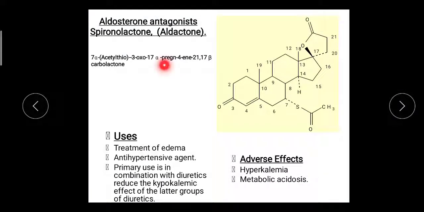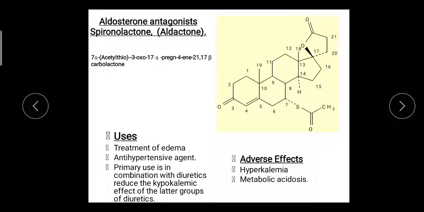This ring is pregn-4-ene. EN indicates a double bond, and 4 indicates the double bond is present after the 4th carbon. Inside the ring the double bond is present, and the configuration of the 17 carbon is the beta configuration, and at the 17th position there is a carbolactone ring. This is the lactone ring present at the 17th position. So this is the chemical name.